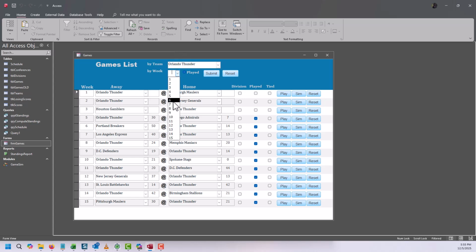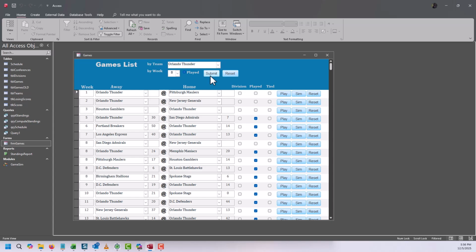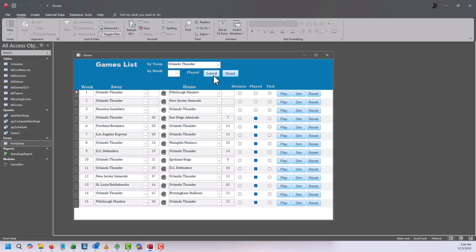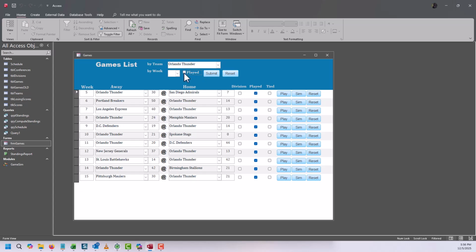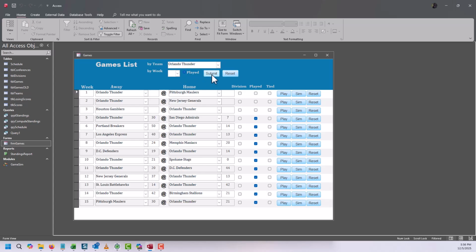Now, the only problem, as I said earlier, let's actually leave the week blank. This is not an elegant way to do that, to go in there and delete. But, I mean, look, I'm trying to keep this somewhat simple. So now it'll show, oh, actually, wait a minute. Oh, we don't have to worry about that, I think. If I played and submit, and I click, and I clear it, and then submit. Oh, okay, I thought that was going to be an issue. No, yeah, I guess because we don't have to worry about that. We're good. All right. Well, you know what? Good surprises are nice. So let's go back to the code.